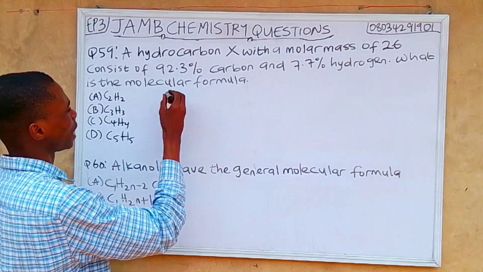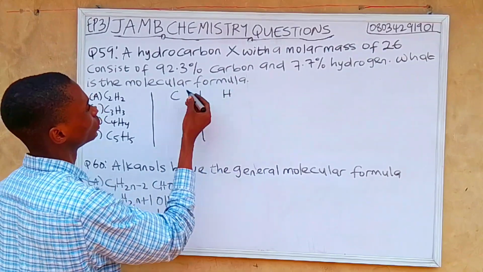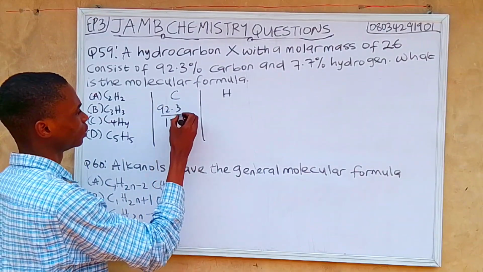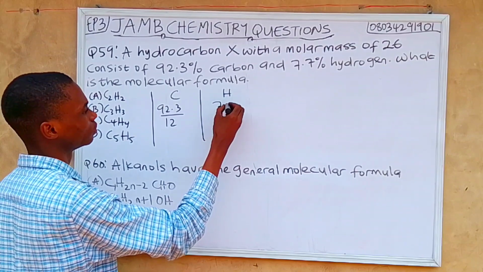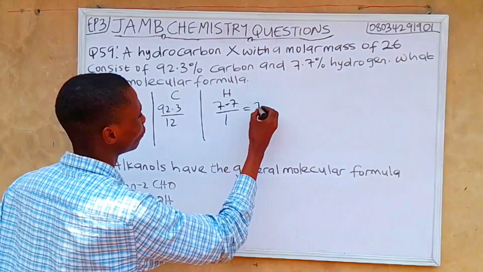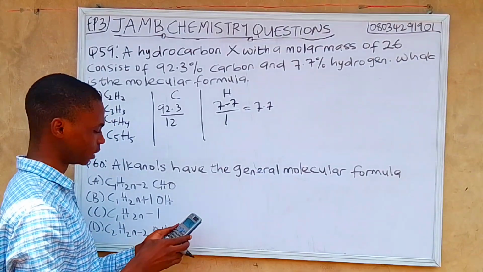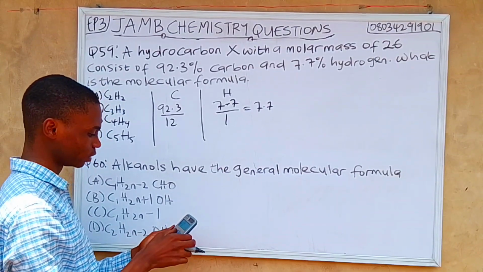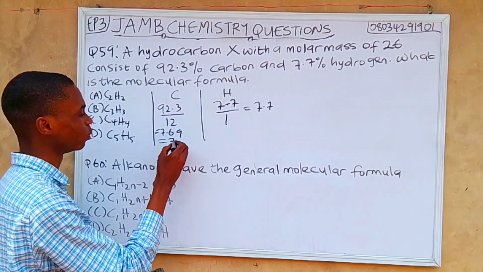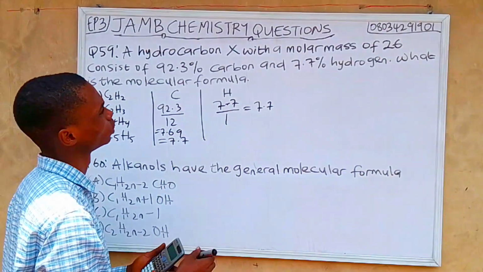So let's do that. We have carbon, we also have hydrogen. The percentage is 92.3 divided by the molar mass of carbon, which is 12, while for hydrogen, 7.7 divided by the molar mass, which is 1. So 7.7 divided by 1 is 7.7. Then 92.3 divided by 12. Press your calculator. 92.3 divided by 12 will give us 7.69, and if we approximate it, we get 7.7. So for carbon 7.7, and for hydrogen 7.7 also.